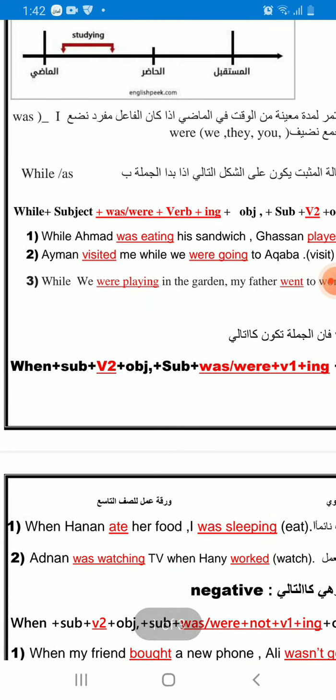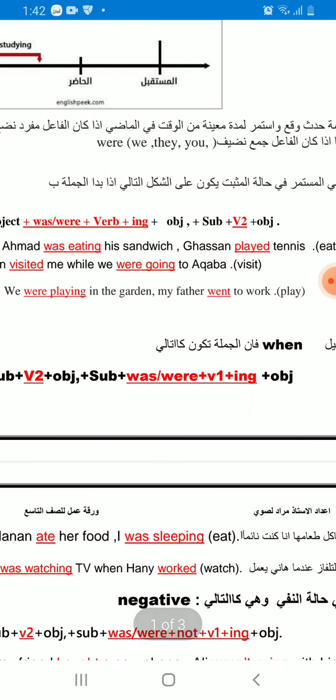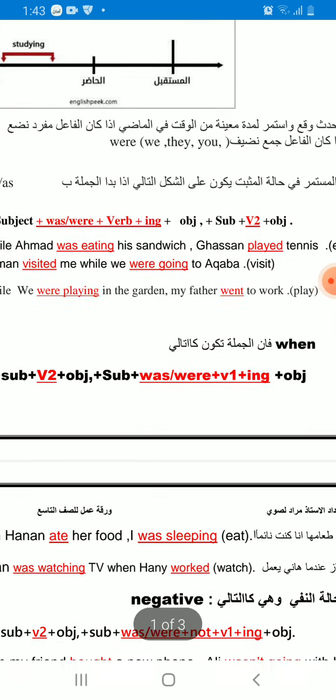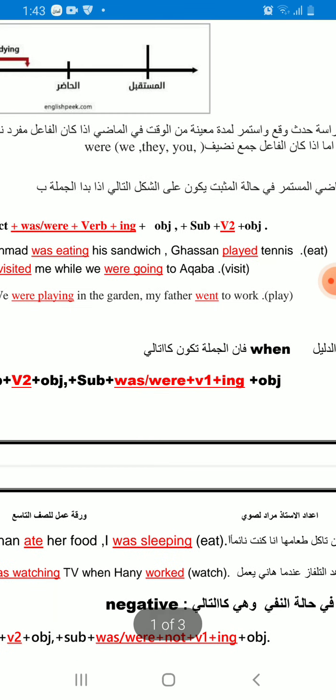The main rule is: while plus subject plus was or were plus verb plus ing, object. Also we have another subject with verb 2 and object. Okay, so here we have two subjects and two verbs.